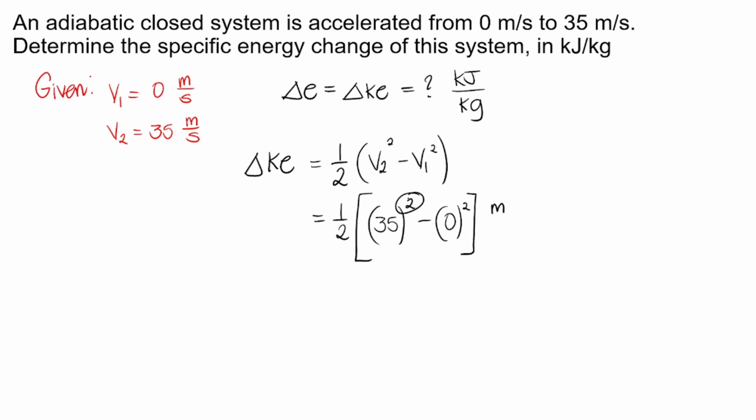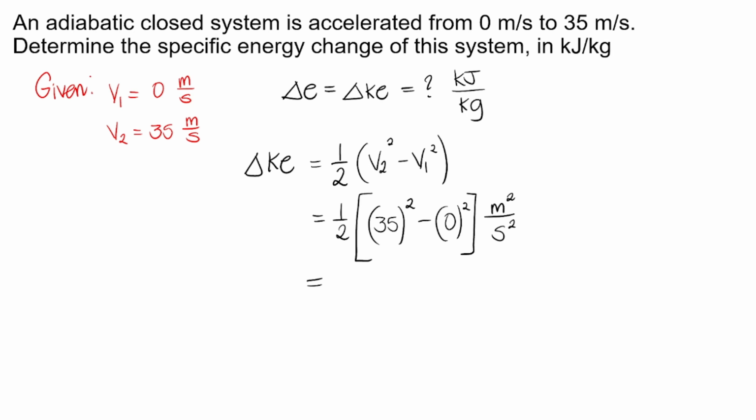So, ang unit dyan, kasi madidistribute tong squared, this will become meter squared per second squared. Kasi ganito yan eh. Di ba meter per second, tas naka-squared. So, distribute lang yung 2. So, yan yung magiging units. But, again, hindi pa siya joules, hindi pa siya kilojoules per kilogram.